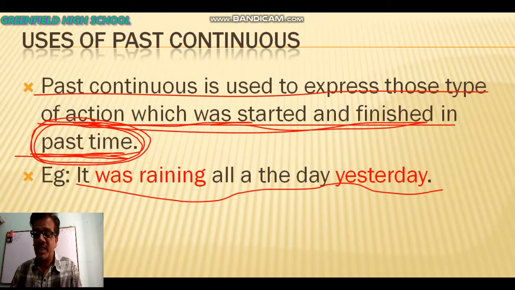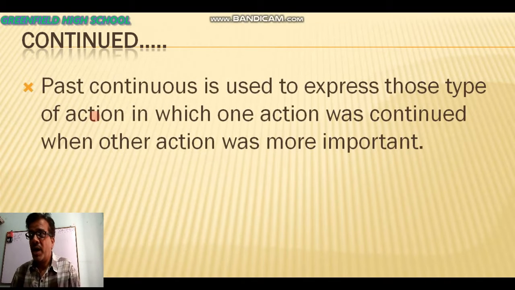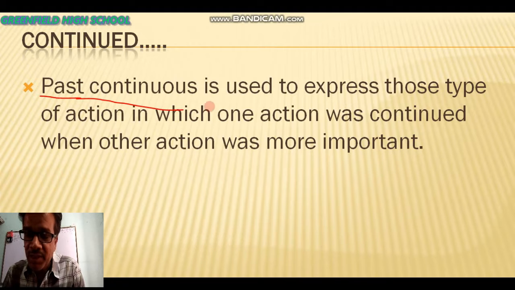Yesterday is indicating about our past time, and was raining is the structure of past continuous. Next, what are the next rules? Where can we use past continuous? Past continuous is used to express those type of action in which one action was continued when other action was more important. Okay, have you understood?